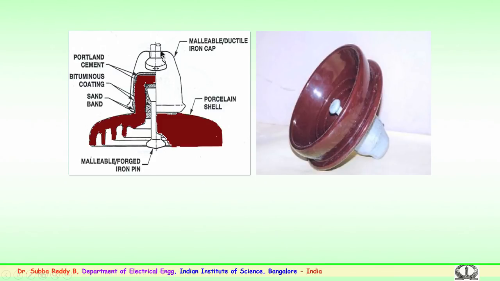So, these are basically the important information about the ceramic insulator. This is a cap, this is a pin, and this is the shell of the insulator, or the creepage from the pin to the cap end.